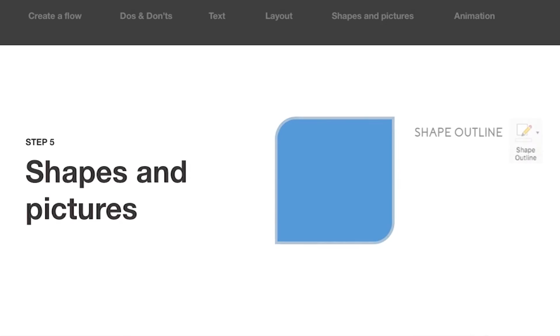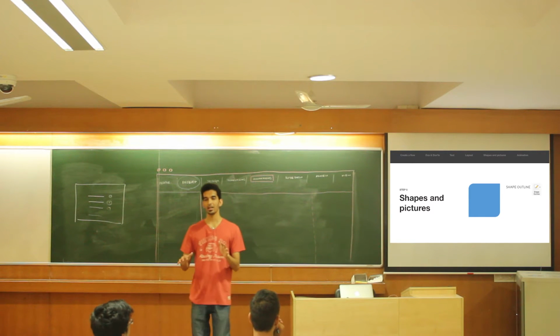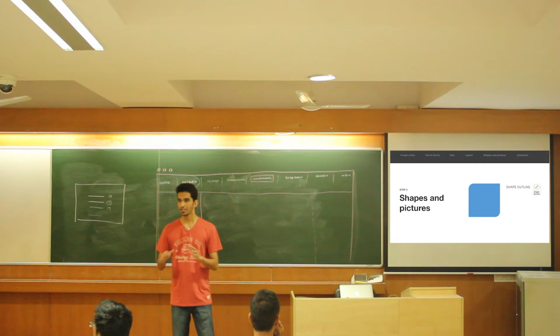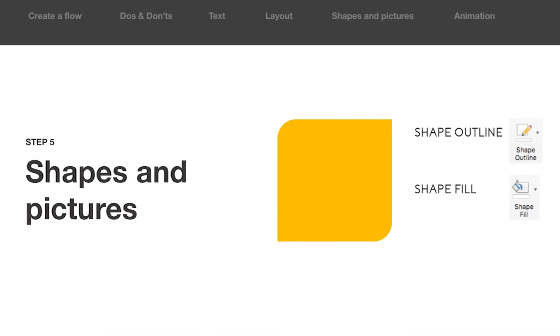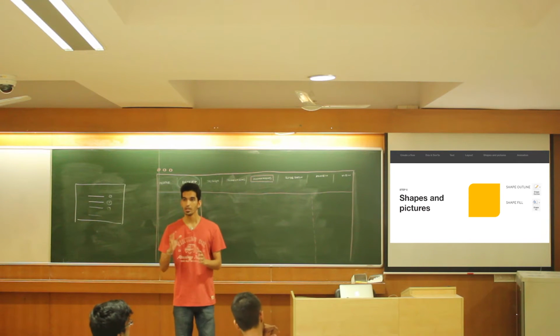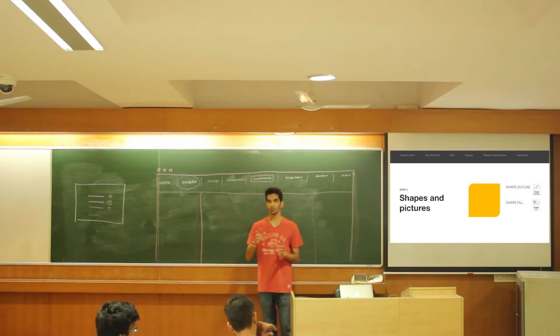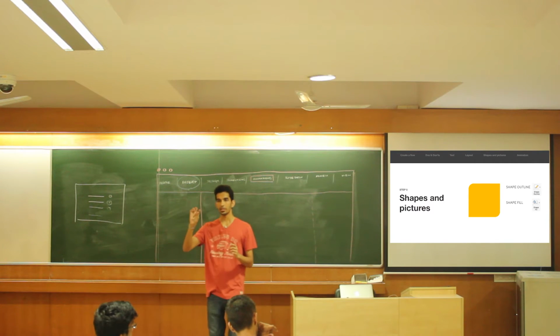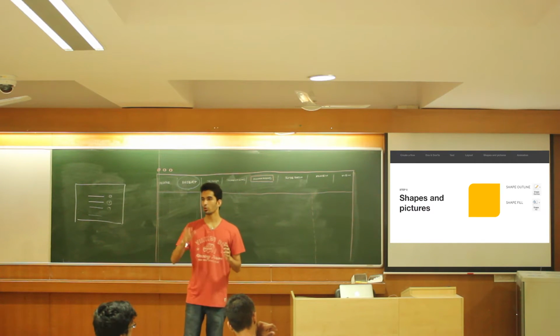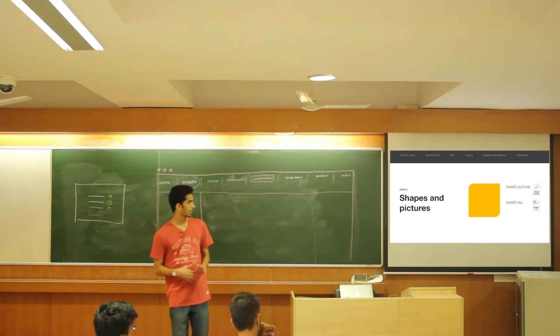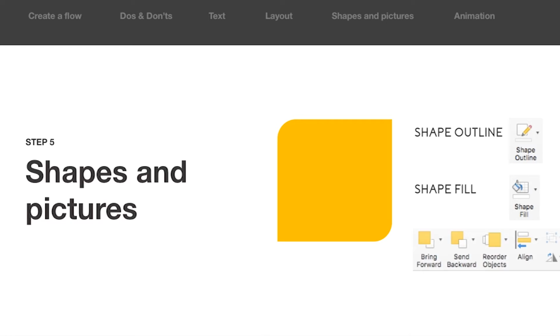Most importantly, two options: shape outline. Remove that irritating dark blue outline that most shapes have. I just hate that outline, right? And change the color according to your theme or according to your requirement. Change the color of your slide. PowerPoint will allow you to choose any color. Just click on the more colors part and you'll actually be able to enter your hex code or pick a color from somewhere. It's actually a very nice software, right?